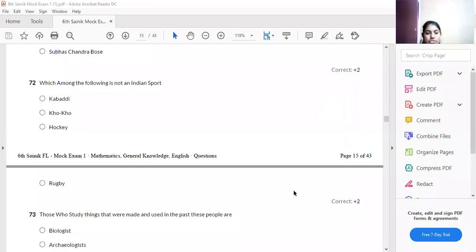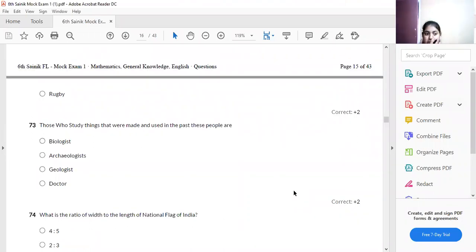The person who studies the past of the people. See, the person who studies the past of the people. So we'll call it, see, a biologist is about biology, a geologist is about the earth, a doctor...